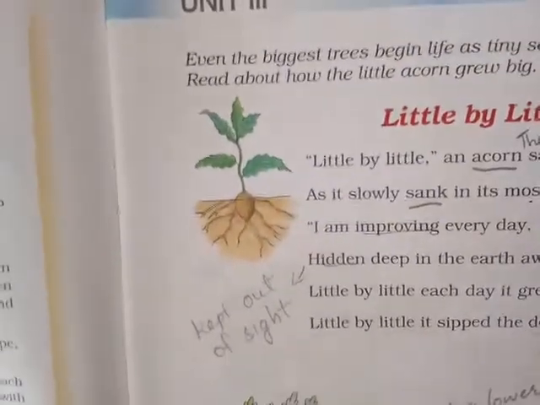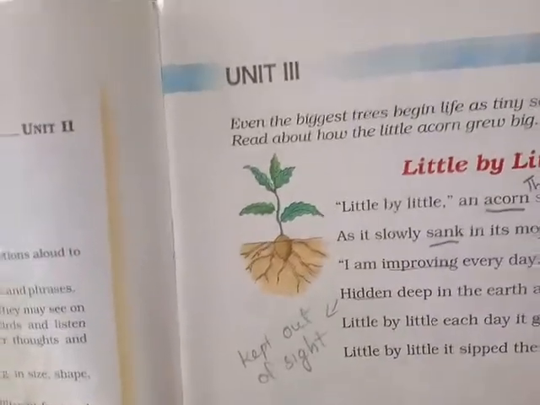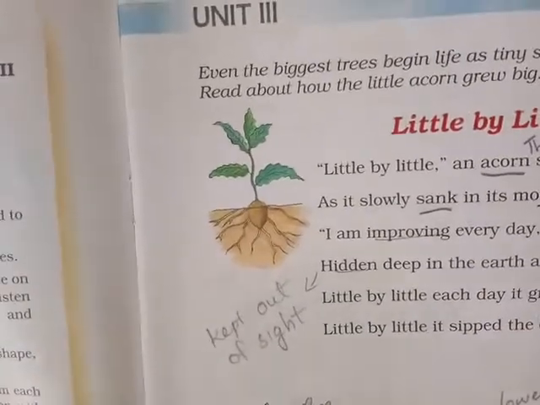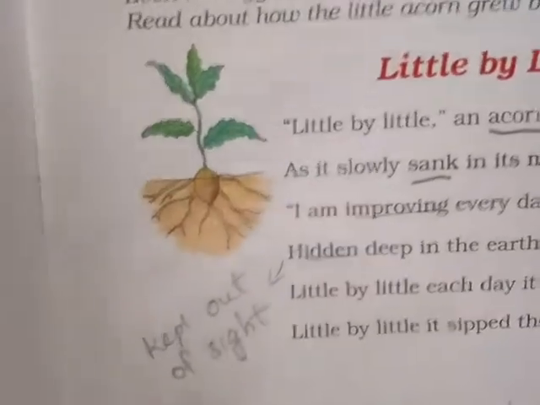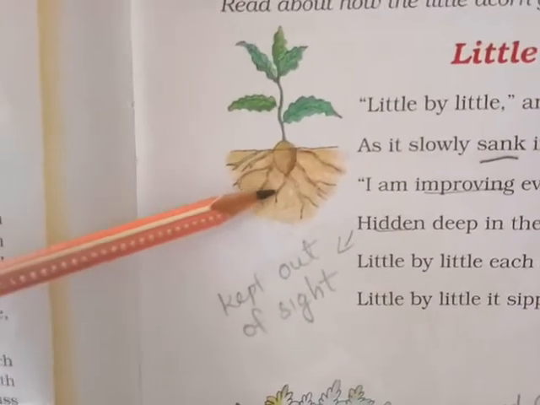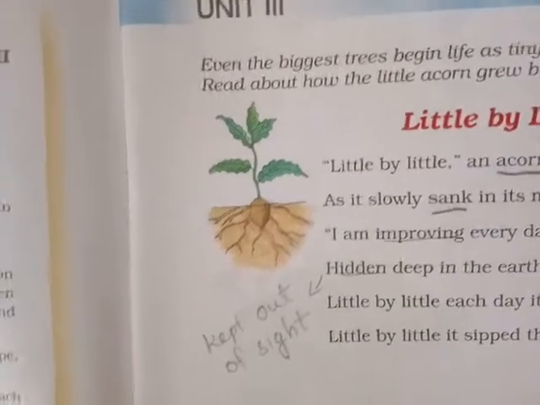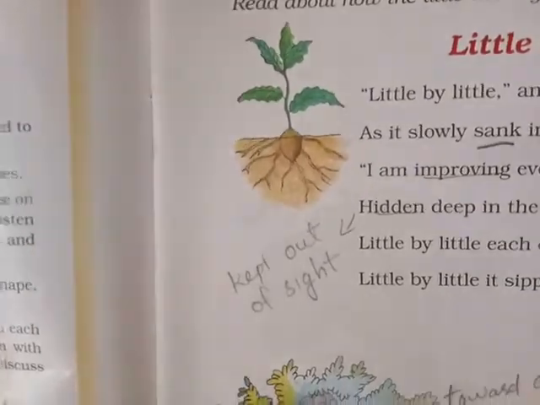Then how will the seed grow? The beej or seed we have to put into the sand. From the sand only it will grow. You can see this picture downside, no? This is sand. Notice this color, almost yellow but not yellow. We put the seed into the sand, then we put water.